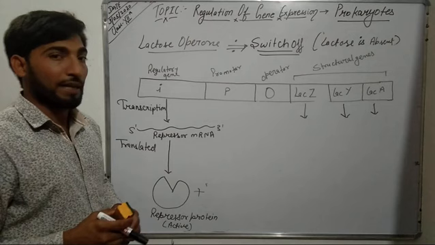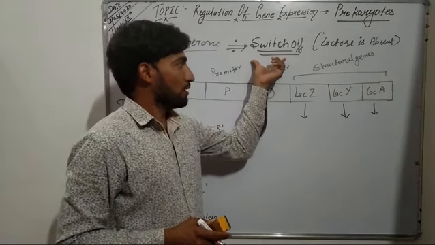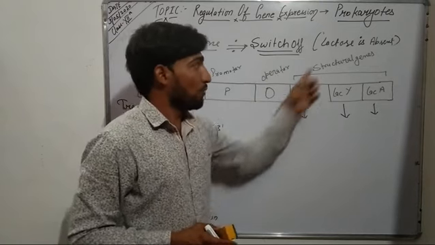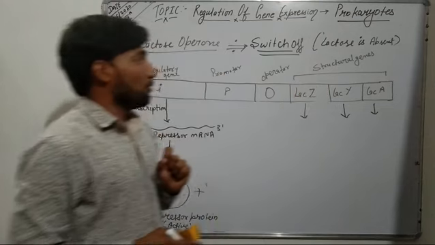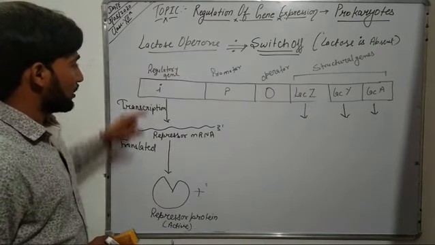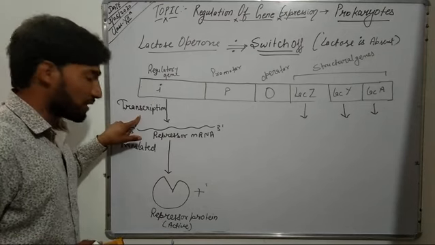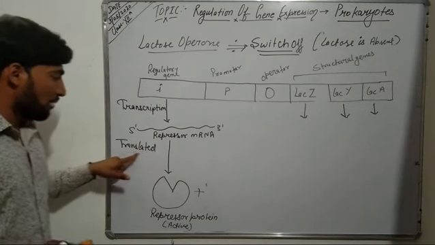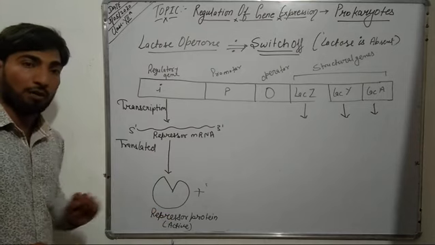Now we will study the second case of the lactose operon, that is switch off mode. So our lac operon gets switched off when lactose or inducer is absent. Now during the absence of lactose or inducer, the regulatory gene again gets transcribed. It synthesizes a repressor mRNA, and when the repressor mRNA gets translated, it results in the synthesis of a repressor protein.